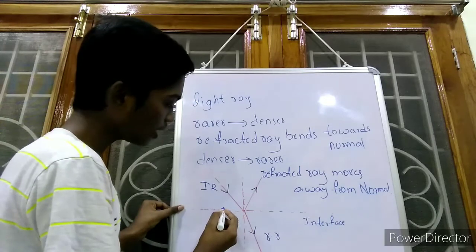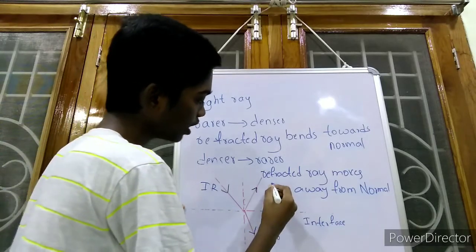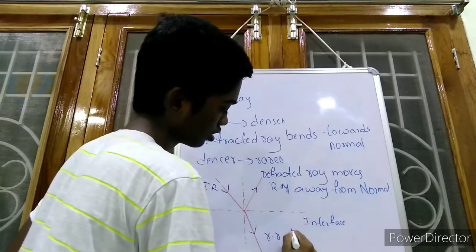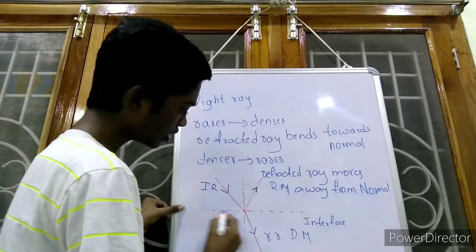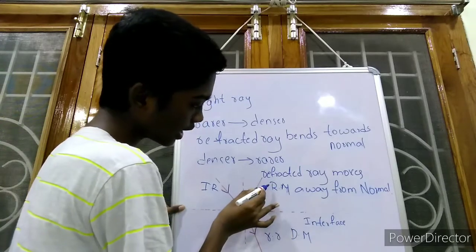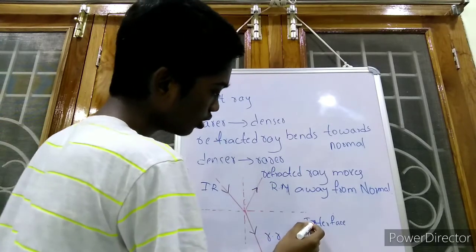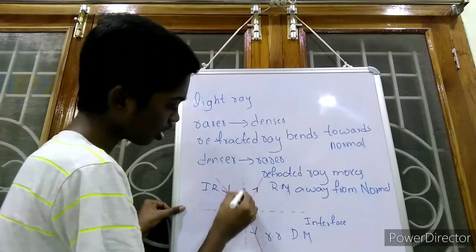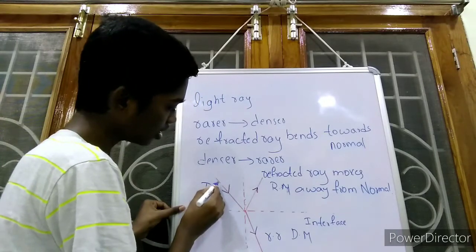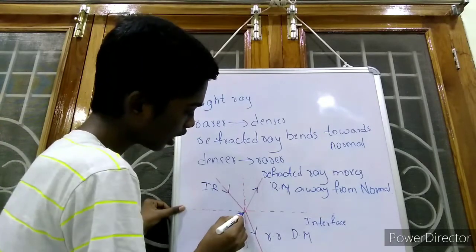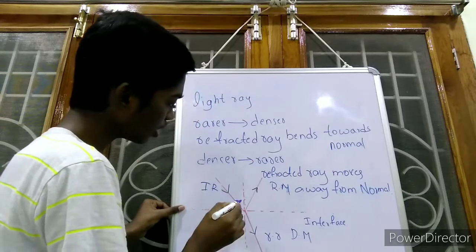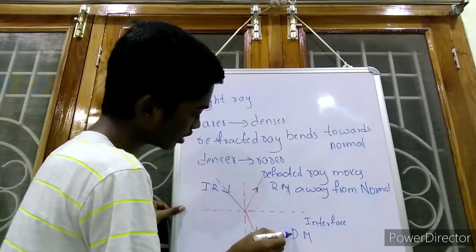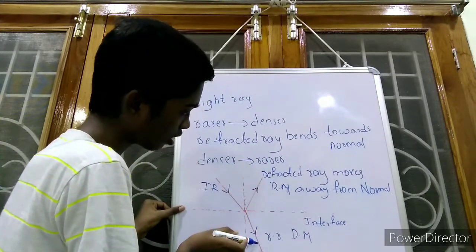Interface is nothing but an imaginary line which divides the two mediums. If we observe, this imaginary line divides the rarer medium and the denser medium. If we observe, this is the normal, this is the incident ray, this is the reflected ray and this is the refracted ray. So when an incident ray is moving from rarer medium to denser medium, then it is bending towards the normal.